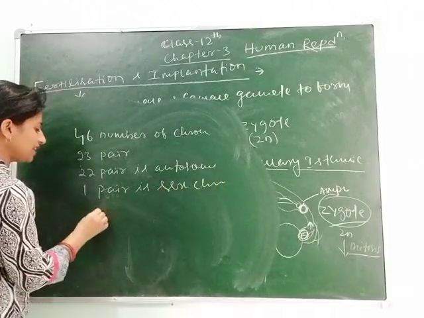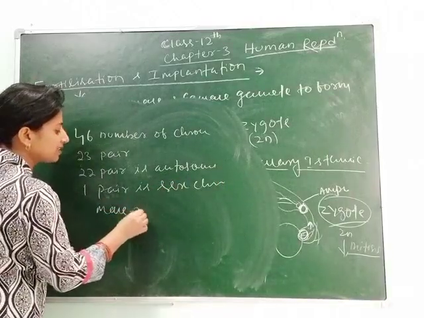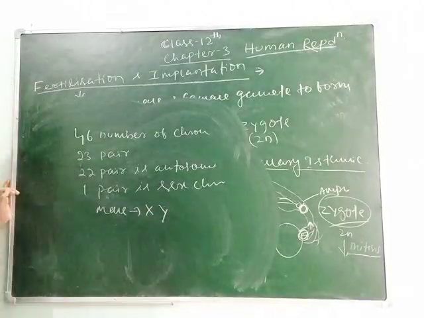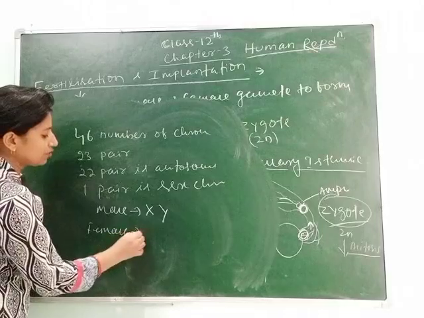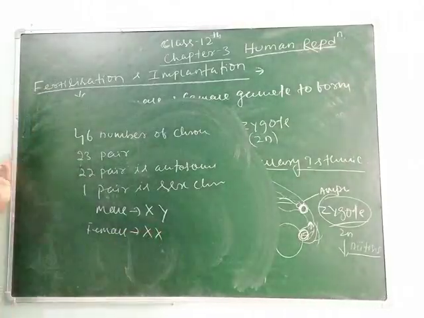That sex chromosome is, in case of male, X and Y, and in case of female, XX.